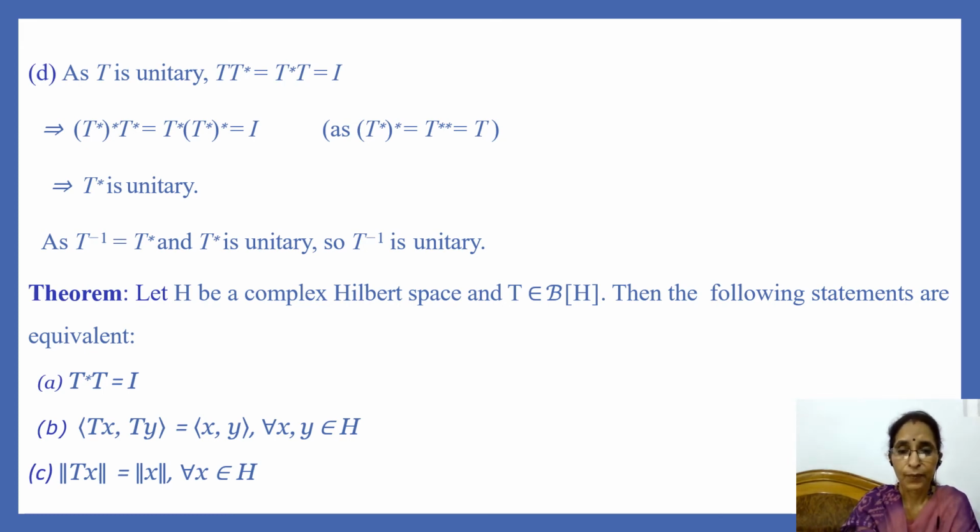Now we have a theorem which states that let H be a complex Hilbert space and T be a bounded linear operator on H. Then the following statements are equivalent. Statement A is T star into T is equal to identity operator. Statement B is inner product of Tx and Ty is equal to inner product of x and y for every x, y in H. And statement C is norm of Tx is equal to norm of x for every x in H. That is, T is an isometry.